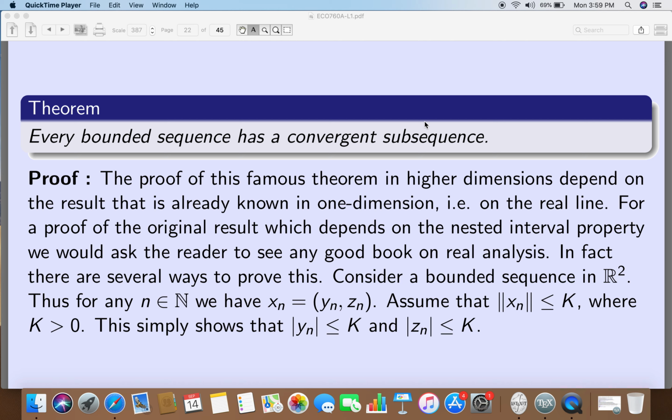The nested interval theorem says that if I start with the interval [a1, b1], then my interval [a2, b2] lies within [a1, b1], then [a3, b3] lies within [a2, b2], and the lengths of the intervals go towards 0, then if they are non-empty, their intersection is non-empty. That is called the nested intersection theorem, and that's what is used to prove the existence of the limit point of a convergent subsequence.